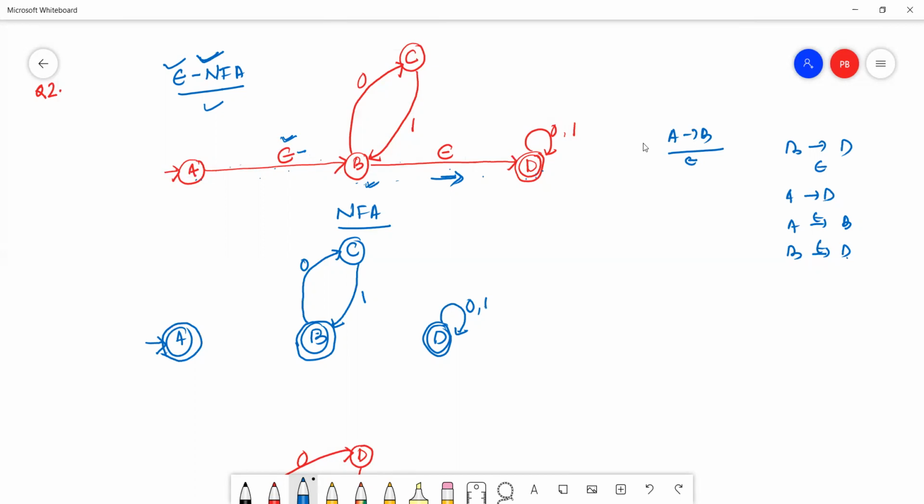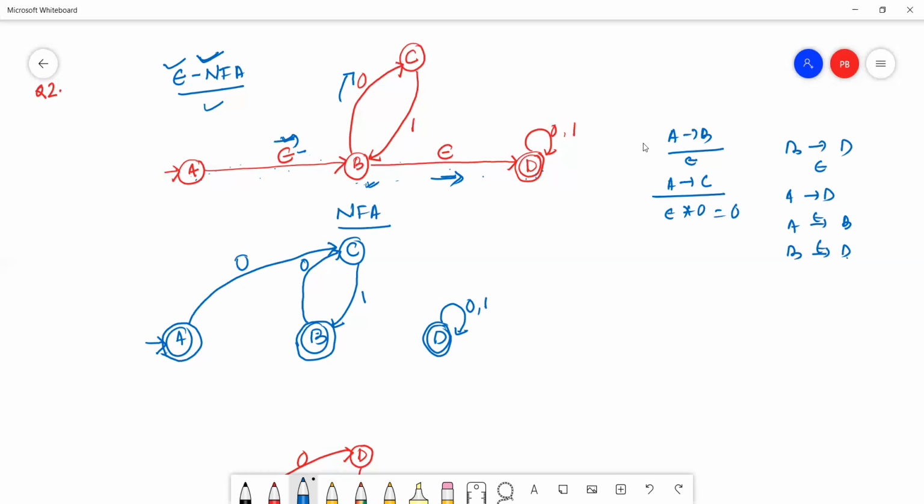Then we have to check from A to C. Is there any transition? Here, this is epsilon, then this is 0. So epsilon into 0 equals 0. So A to C, this is one transition, 0.